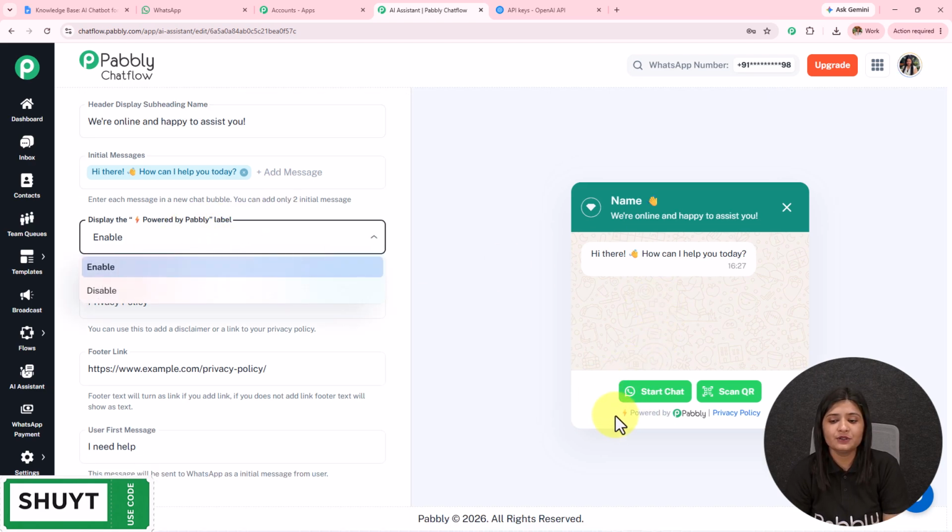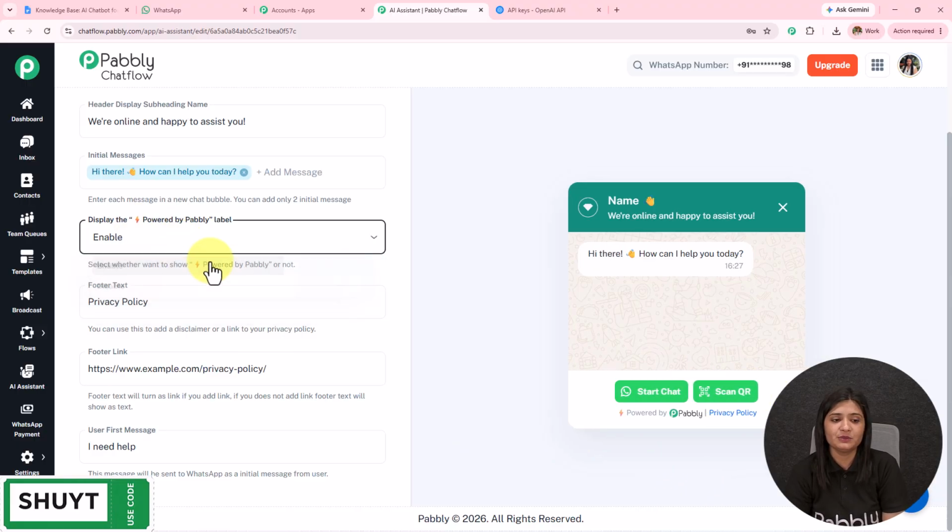Then we have the display "Powered by Pabbly" option. I have kept it enabled. You can see it enabled over here. I'm going to disable this, and it will be removed from here. I'm going to keep it enabled only.